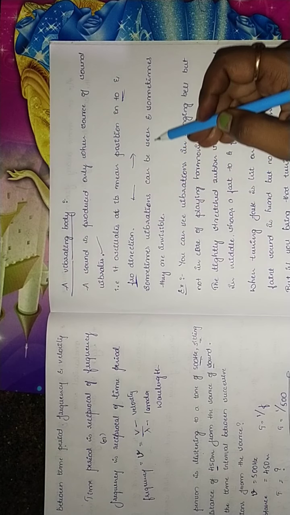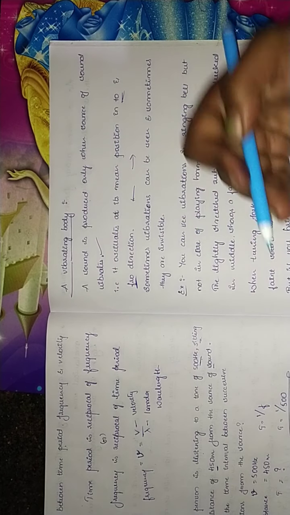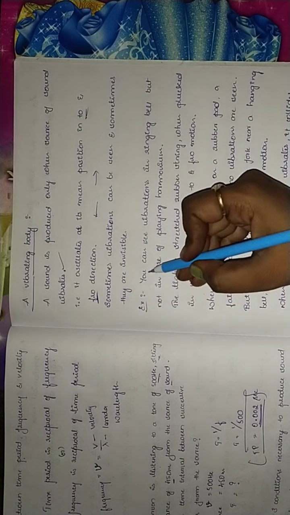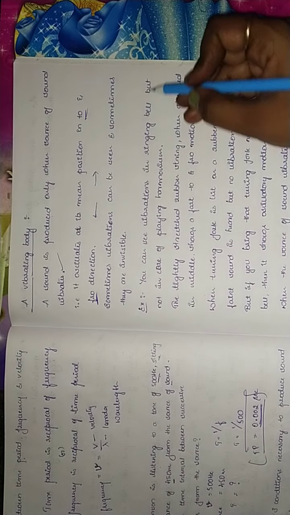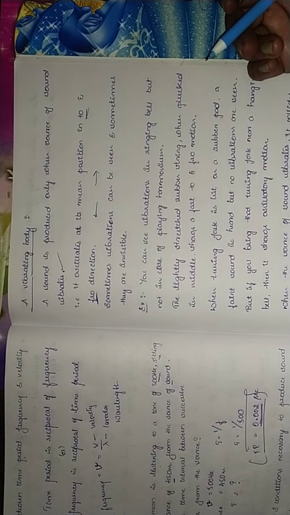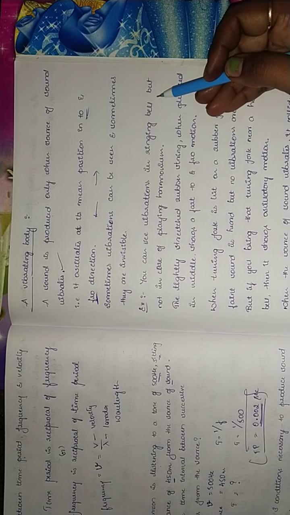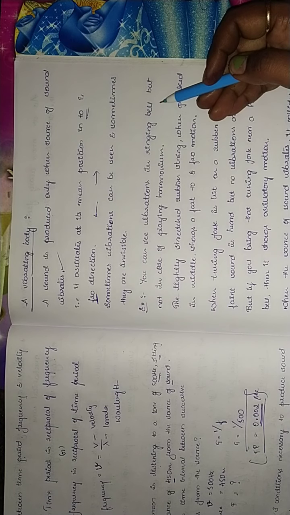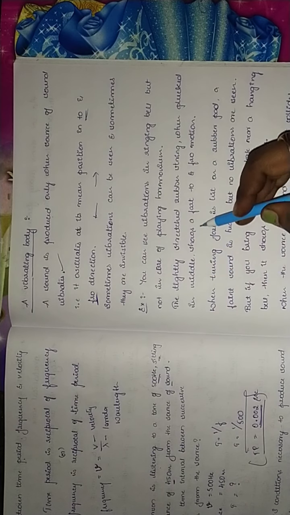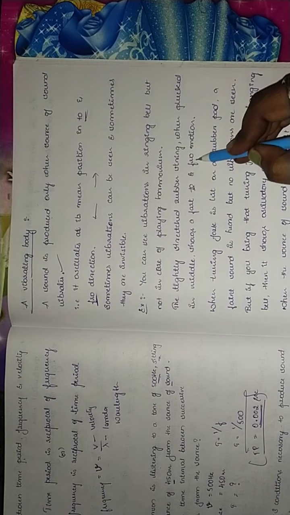Sometimes vibrations can be seen and sometimes they are invisible. Sometimes we can see those vibrations, and sometimes we are not able to, so it is invisible. Let's take an example for this. You can see vibrations in a ringing bell but not in the case of playing a harmonium. A tightly stretched rubber string when plucked in the middle shows a fast to and fro motion, isn't it?